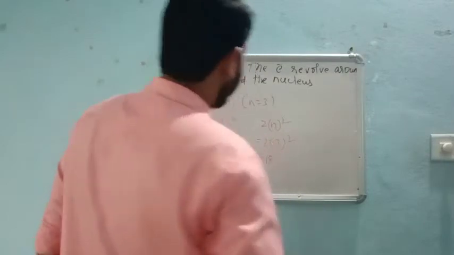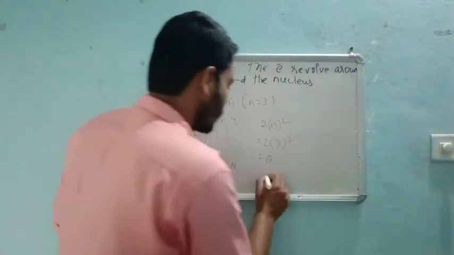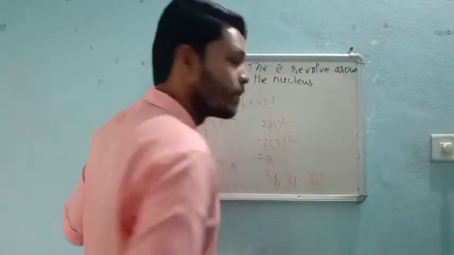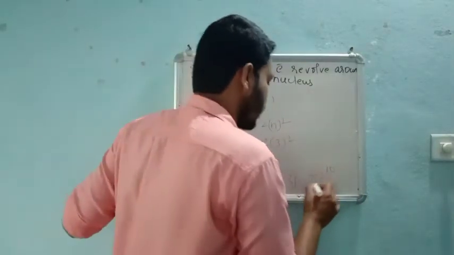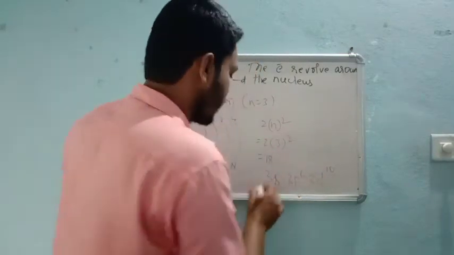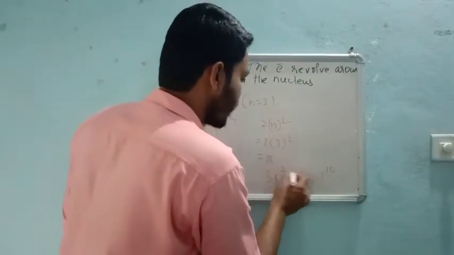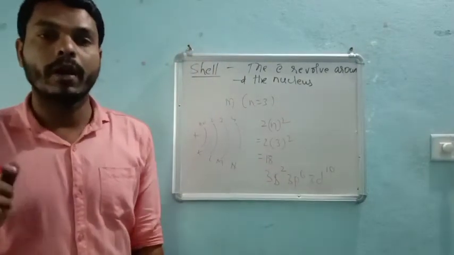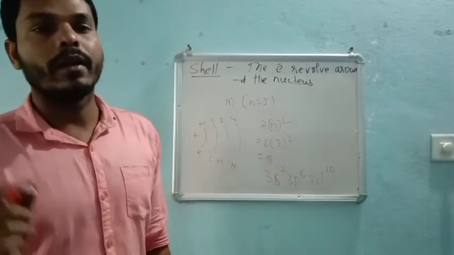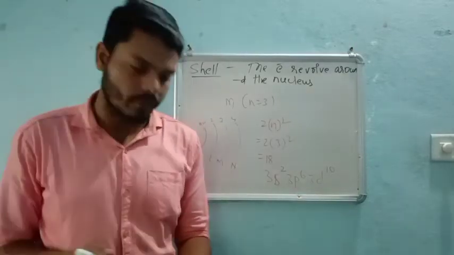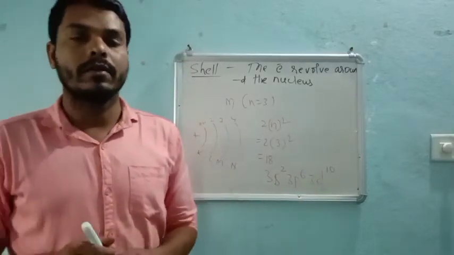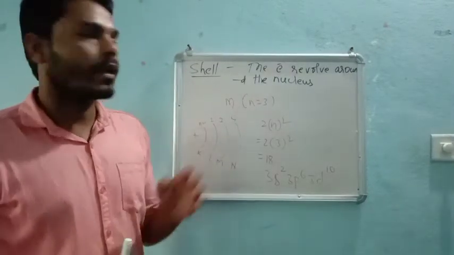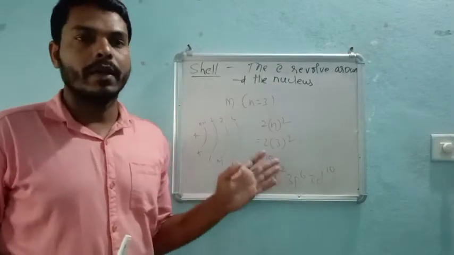So if you see the third cell, in the third cell 3s will come, 3p will come and 3d will come, right? So d requires how many electrons? 10 electrons. P requires how many? 6. And s requires how many? 2. So that means 8 plus 10, 18 electrons. Likewise, we can calculate the number of electrons present in the different cells. We have only 4 different cells, and among them we can calculate the number of electrons present.